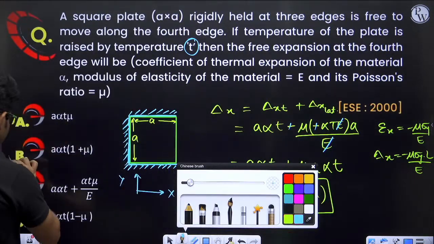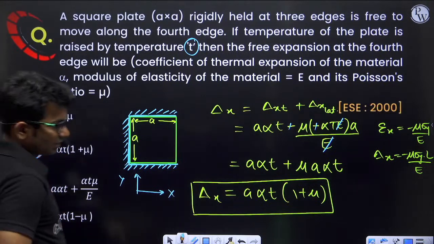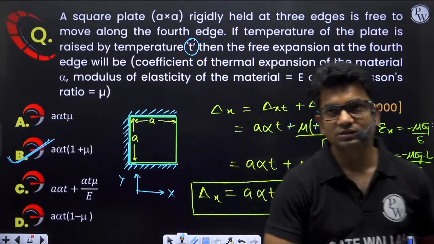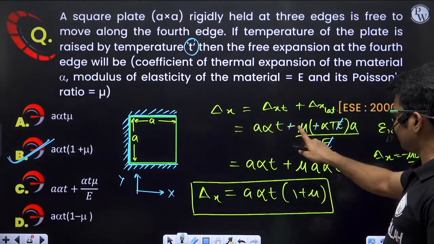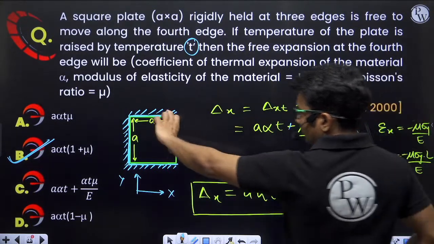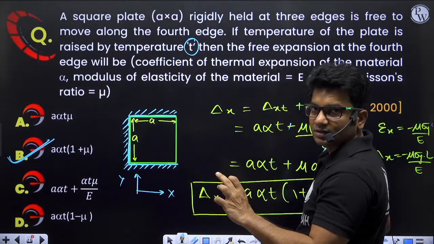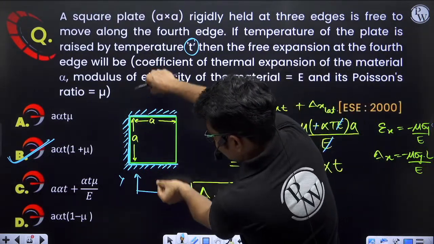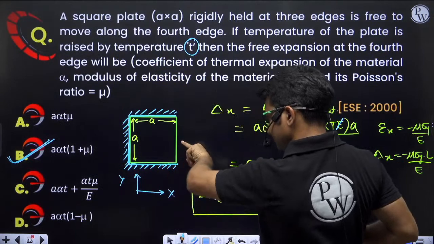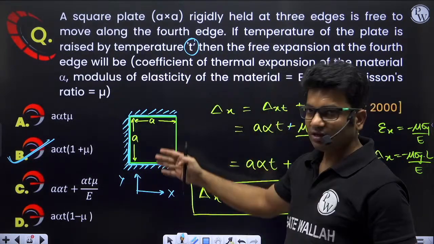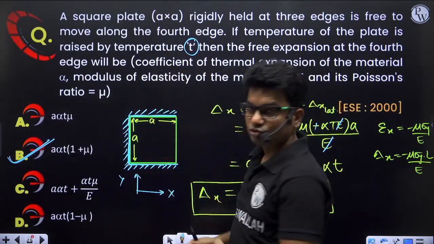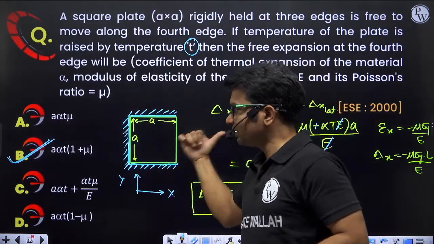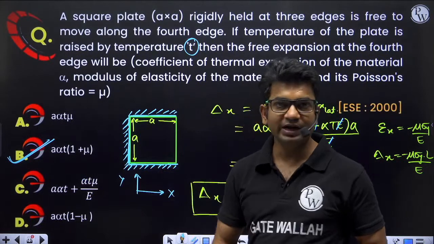Are you able to understand? Did you understand this? So it will be 1 plus mu. Why will plus come? Because both factors will be playing. If this stress was tensile, then a minus sign would come, as it would have a tendency to reduce the length. But here compressive stress is coming, so that will have the tendency to increase the length in this direction. So that's why we'll be getting plus.